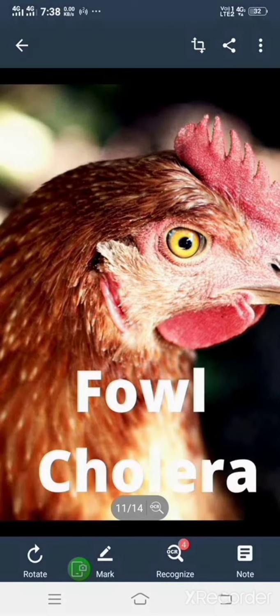The diseased fowls should definitely be separated from the healthy fowls, cholera vaccination should be given at the age of 18 weeks, and the dead fowls should be burnt. By taking these precautions, the fowls can be protected from fowl cholera.